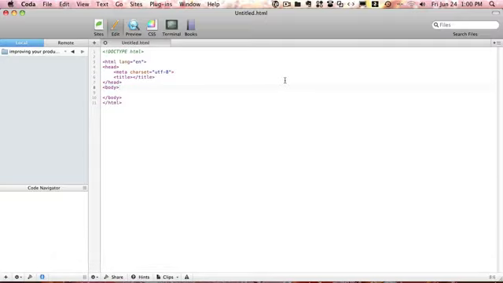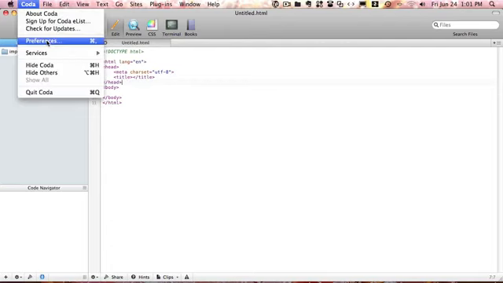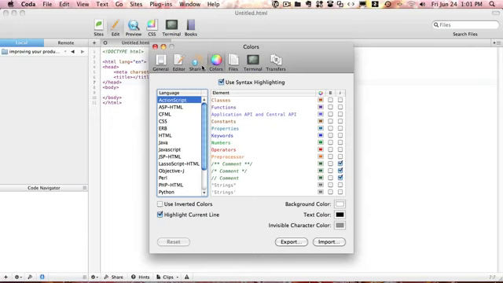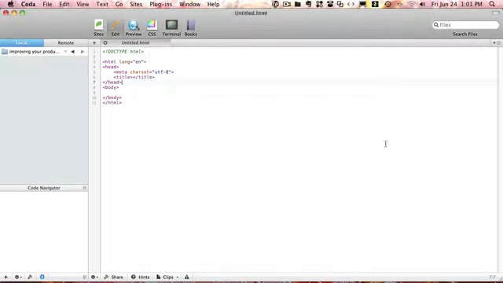Now you see this line here that shows where my cursor is. It's very useful. I just started using it recently, but when switching back and forth between applications, it's kind of easy to lose track of your cursor, so you don't know where you are. But you can very easily go to the preferences, to colors, and check highlight current line, and it's going to show this bit right here where it just follows your cursor.